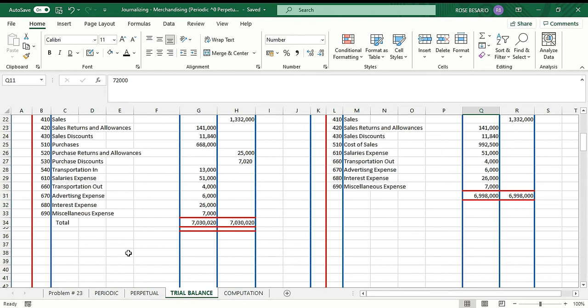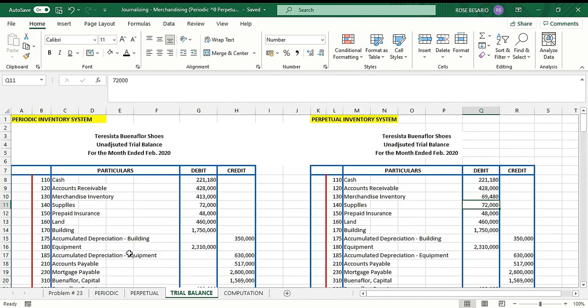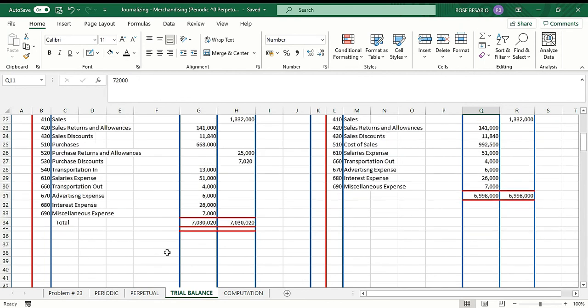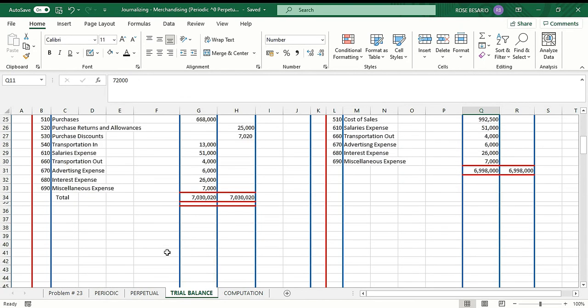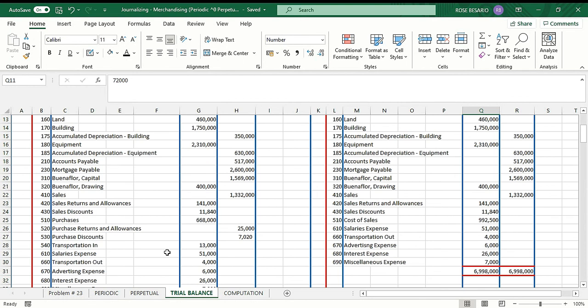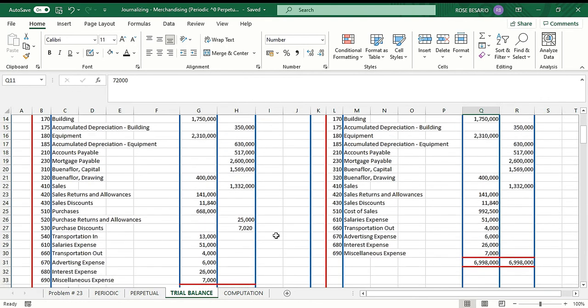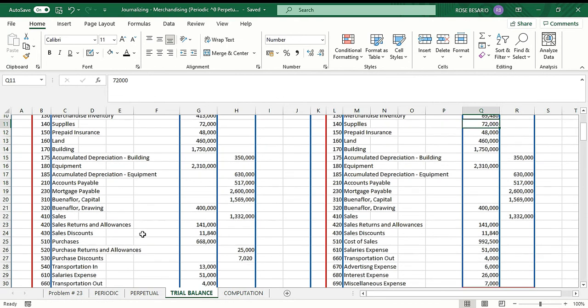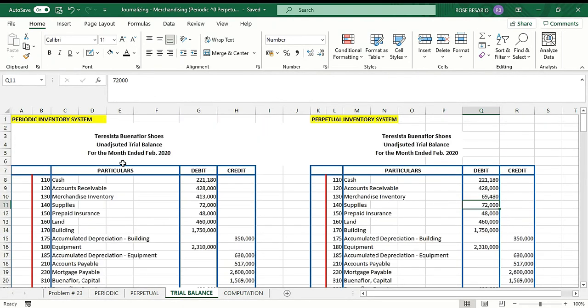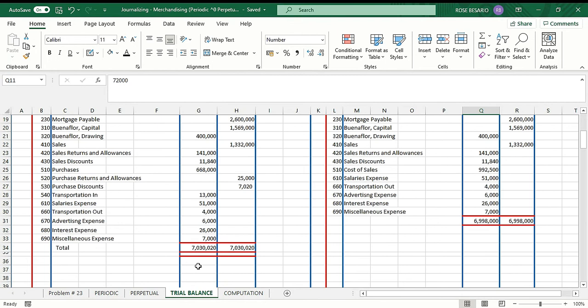Okay? So you get the balancing amount or the balancing figure. Now, there are cases where you cannot get the correct balancing amount. So what you will do is you need to go back to your journal entries. You need to go back to your posting to check where you went wrong. Okay. So this is how your periodic inventory system unadjusted trial balance looks like. So you'll have a total of 7,030,020.